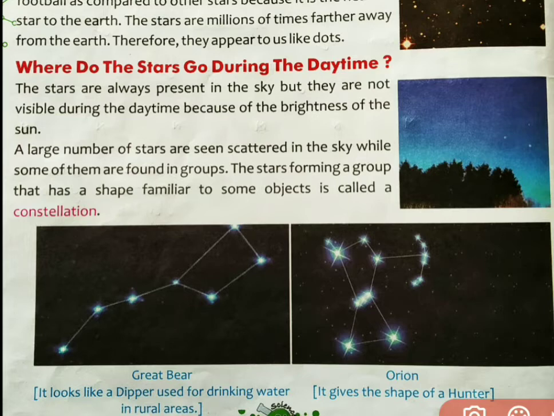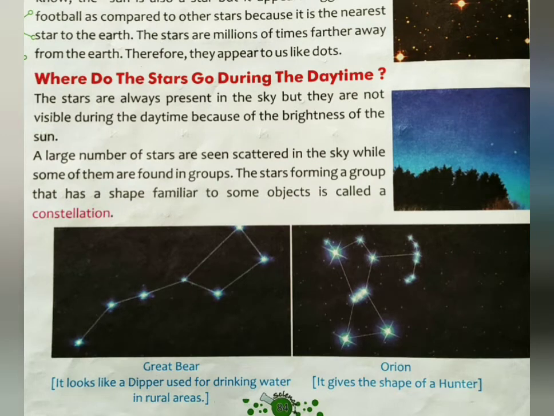Here we all are talking about the stars. So bacho, the stars are not visible during the daytime. Now come ahead. A large number of stars are seen scattered in the sky. Scattered means फैल जाना. Okay, scattered. So a large number of stars are seen scattered in the sky, while some of them are found